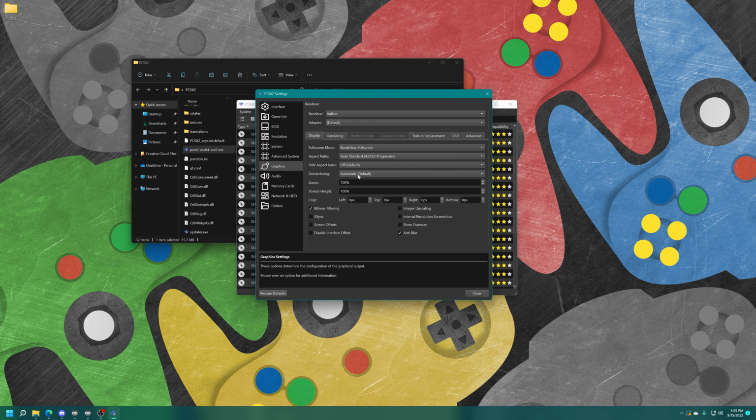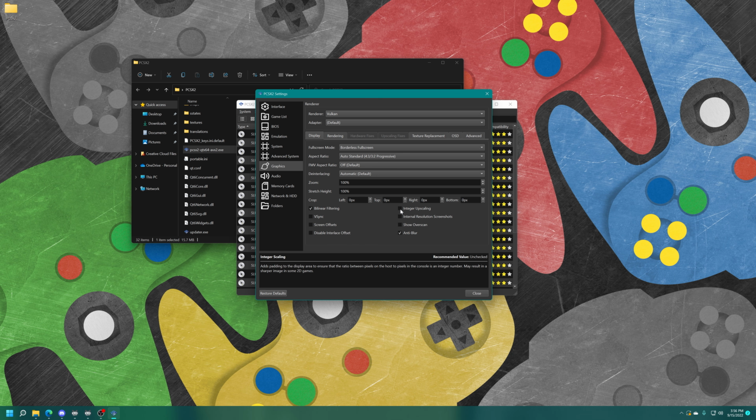FMV aspect ratio, deinterlacing. This is set to automatic by default, and it does a good job of choosing between bob, weave, and blend. But, I mean, you can manually set a deinterlacer as you see fit, and then you can crop each of the edges of the screen to remove black borders. And then down at the bottom, there's bilinear filtering. This is on by default, so if you want to have a bit of a rougher image, you could disable it.